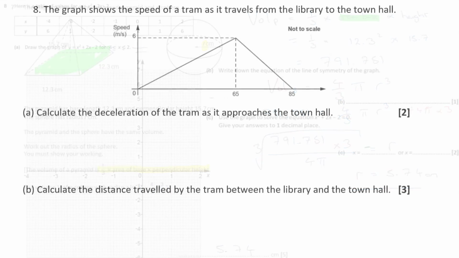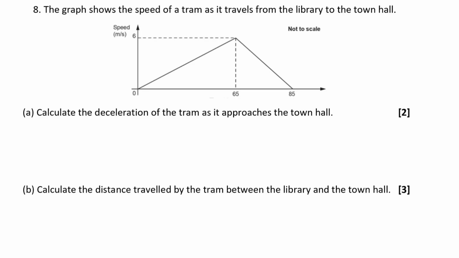So 5.74 final answer. The graph shows the speed of a tram as it travels from the library to the town hall. And we've got a little diagram underneath. It's a speed time graph, isn't it? So we've got speed in meters per second up the side, and I assume that's time along the bottom in seconds. Calculate the deceleration of the tram as it approaches the town hall.